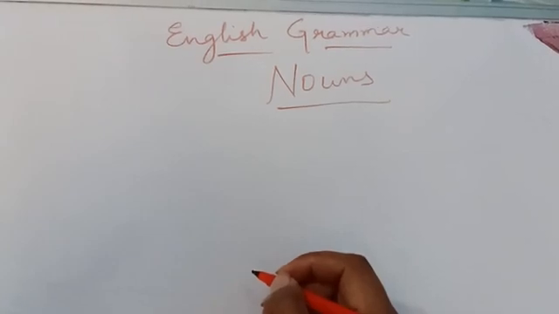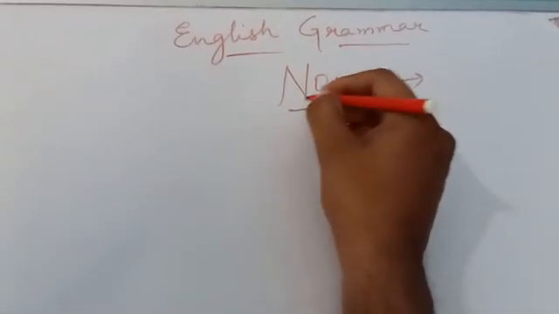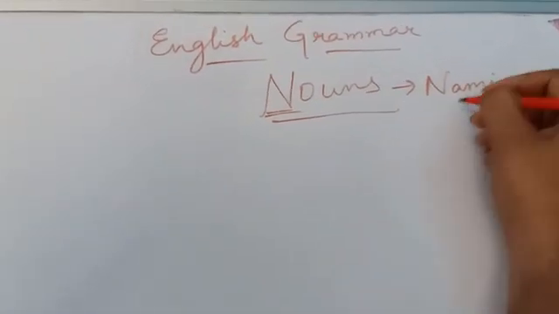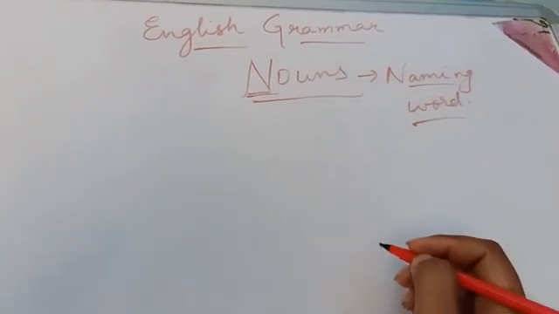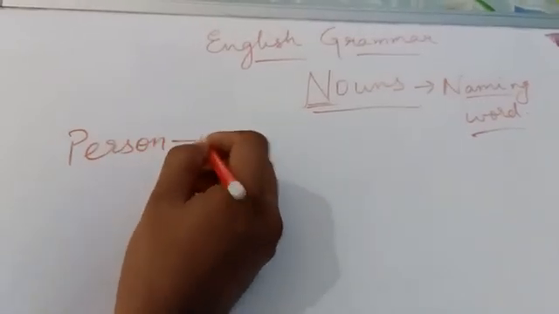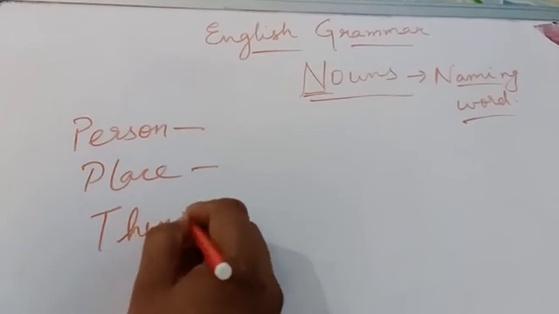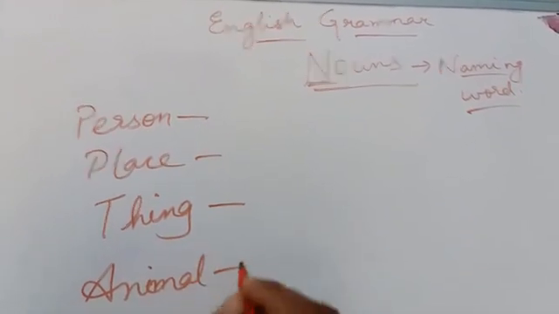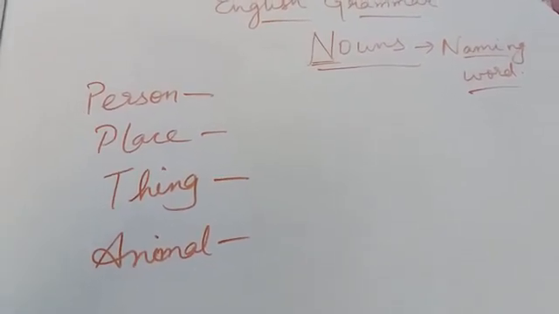So generally, what is a noun? A noun is nothing but, N for noun and N for naming word. A noun is a naming word. It tells us about names. Whose names? Naming word of any person, place, thing, animal. So it is a naming word for person, place, thing, animal.